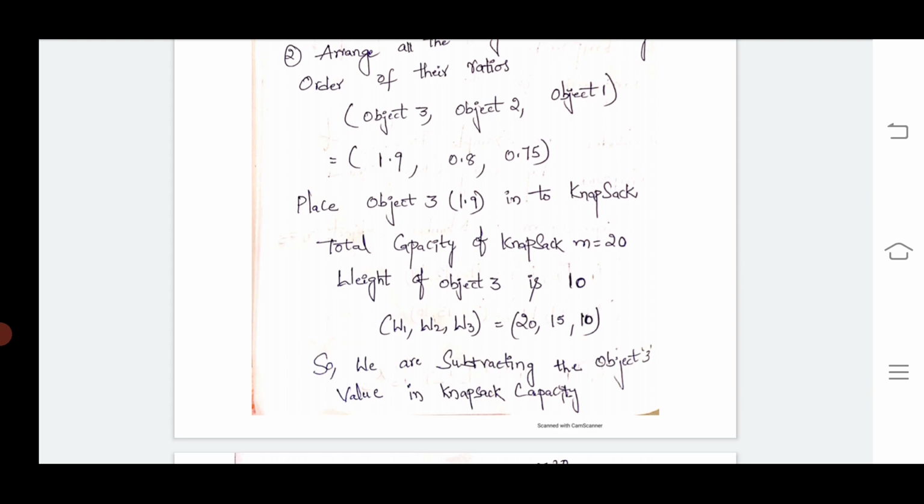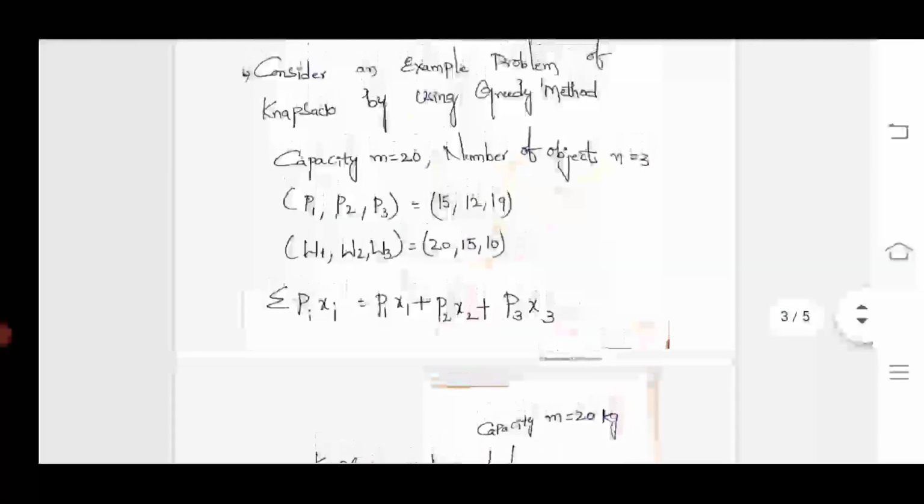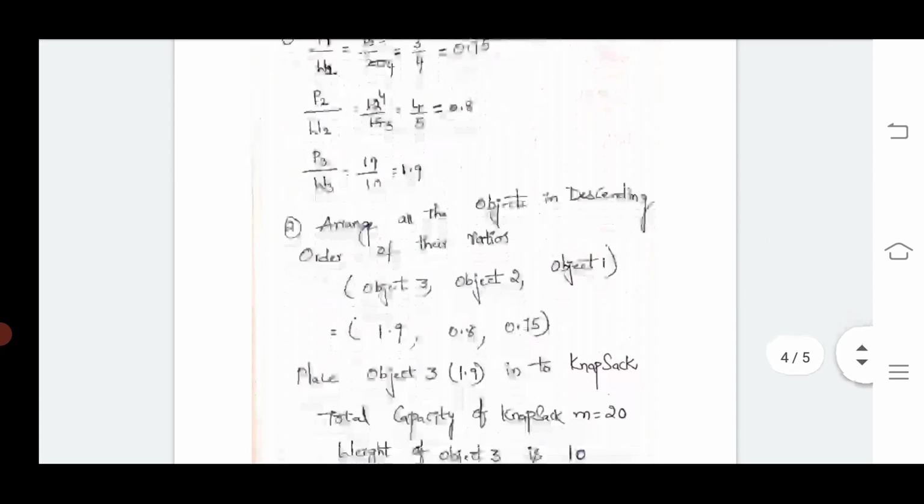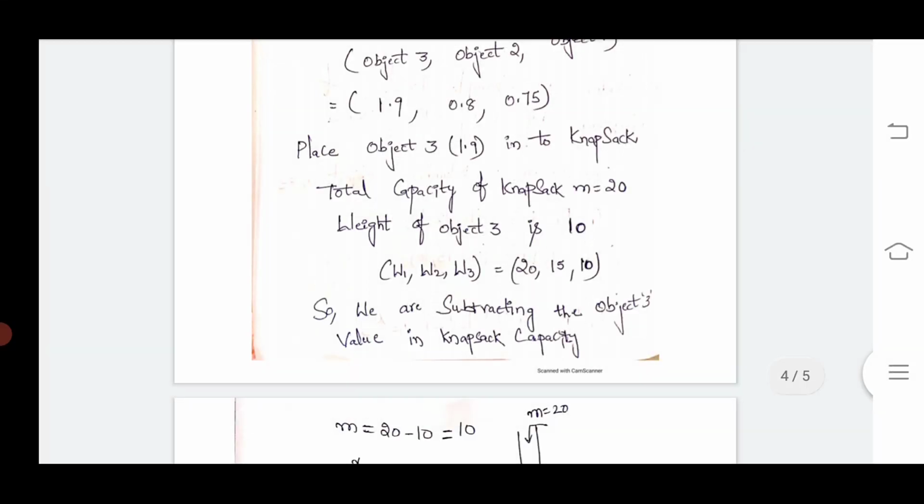Look at this, the weight of object 3 is 10. Look at the weights: weight 1, weight 2, weight 3. How much is the weight of object 3? The weight of object 3 is 10. Look at this, 20, 15, 10. Weights W1, W2, W3 are assigned 20, 15, 10.